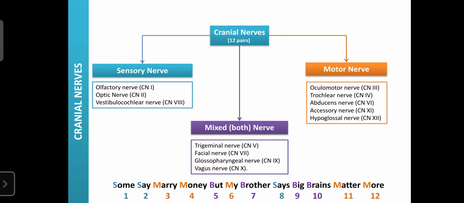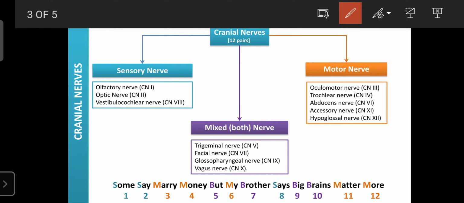One is the sensory nerve, second is the motor nerve, and third is the mixed nerve, which is both sensory as well as motor. Sensory nerves carry impulses, changes or electric signals, from the organ to the brain. They always carry the changes or impulses from the effector, that is the sensory organ, towards the brain.